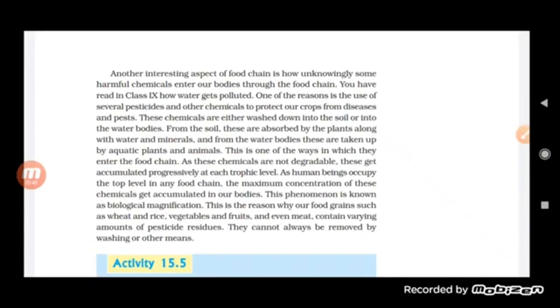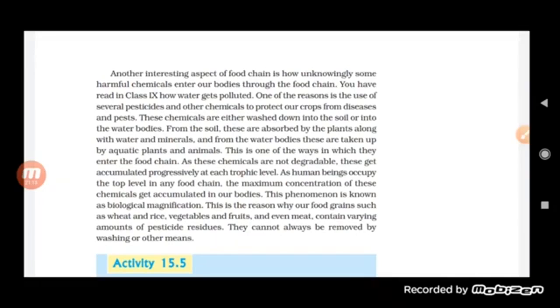And you know, a higher carnivore like a tiger or a lion, or even the human being, will have the highest accumulation of these chemicals. This is why we do not use pesticides or insecticides.